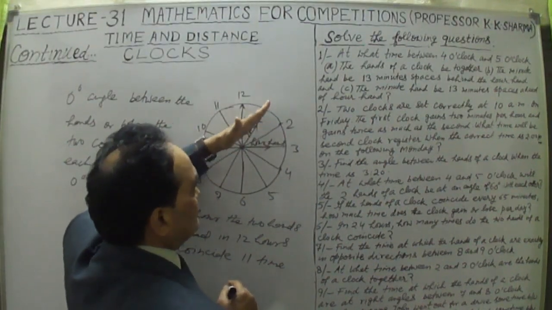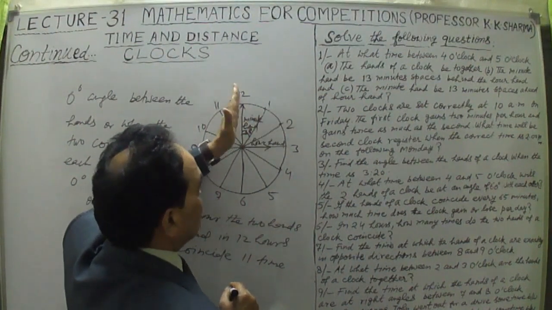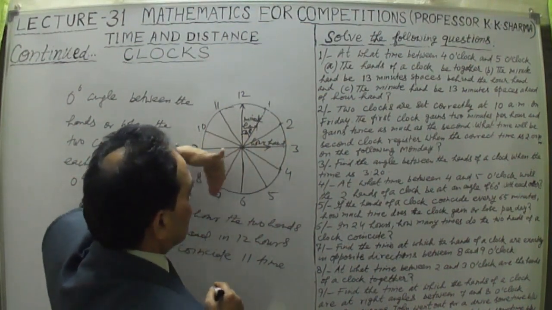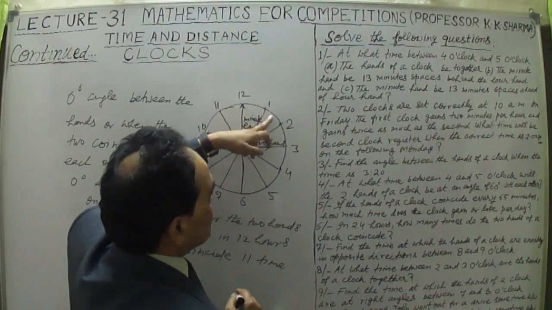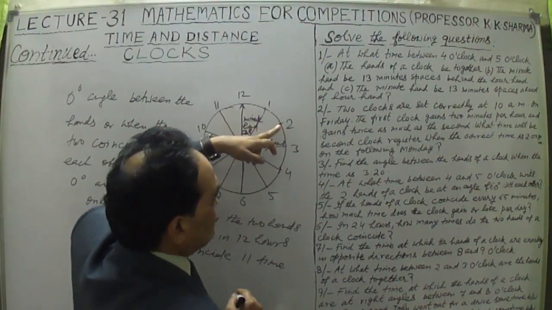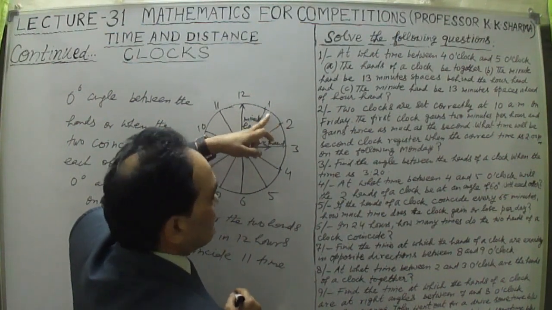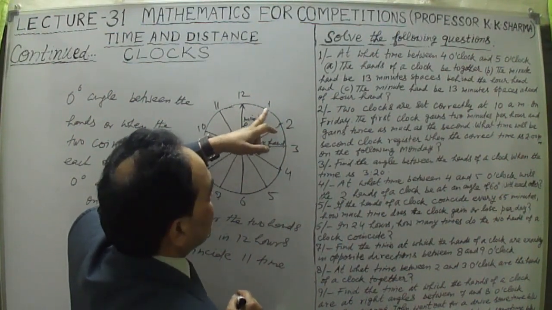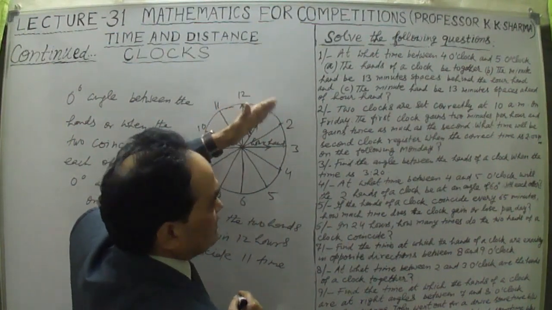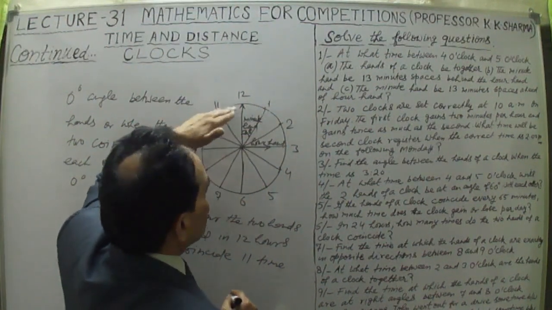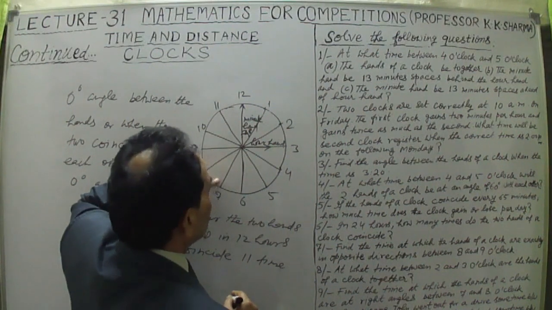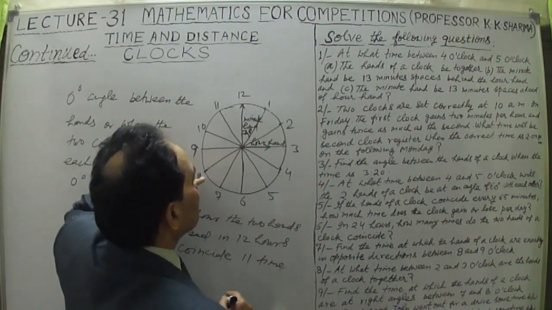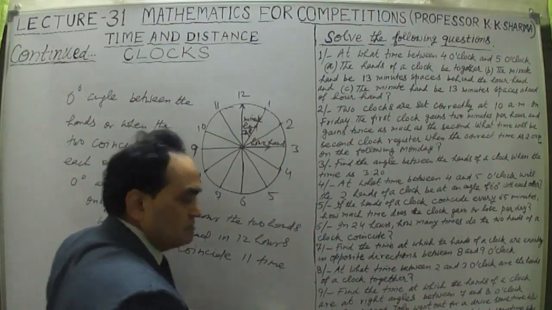After 1 o'clock, the hour hand starts traveling and the minute hand comes here. The hour is between 1 and 2, and within this time the minute hand will travel from here to here, when it is between 7 and 8, then a 180 degree angle will be made.